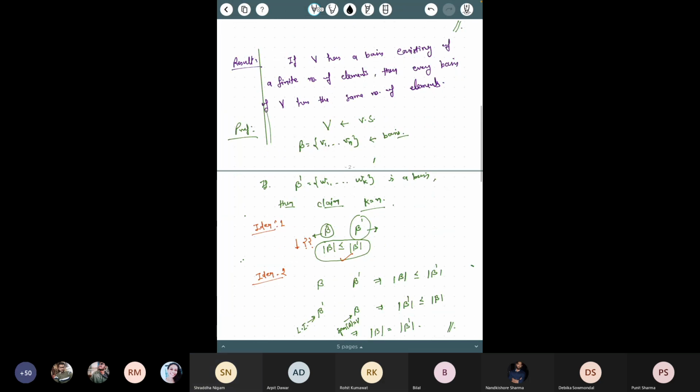And there also you have to use whatever I said here. You have to say, if suppose you have a maximal linear independent set B and a linearly independent set B dash, then the cardinality of B dash should be less than or equal to the cardinality of B. This you have to justify, why. Then it is true.